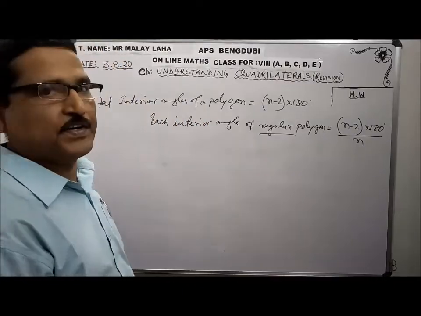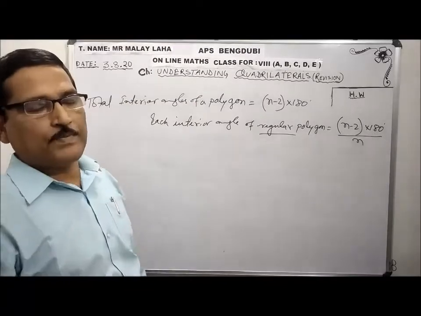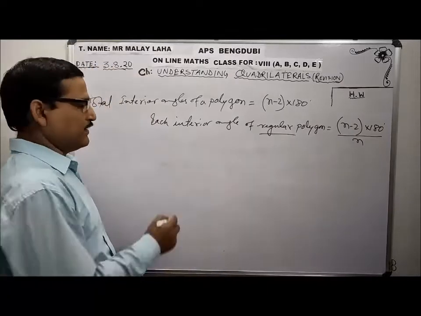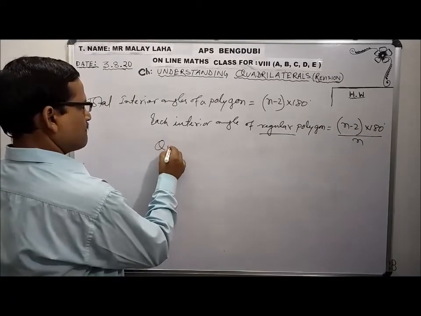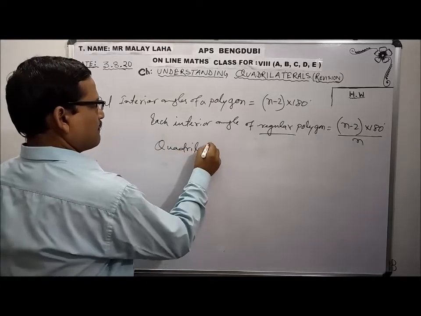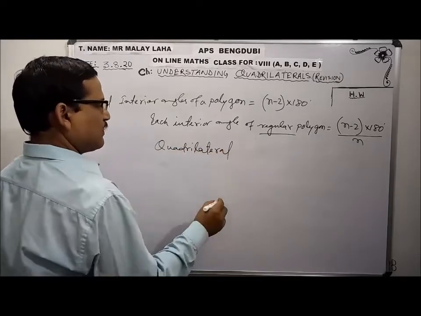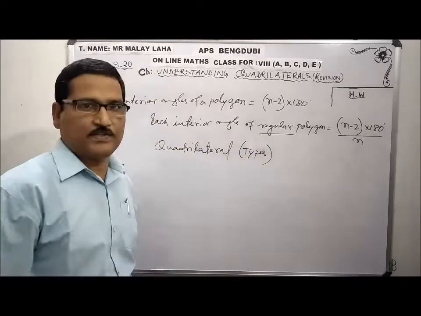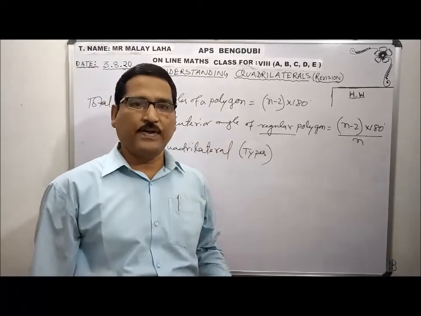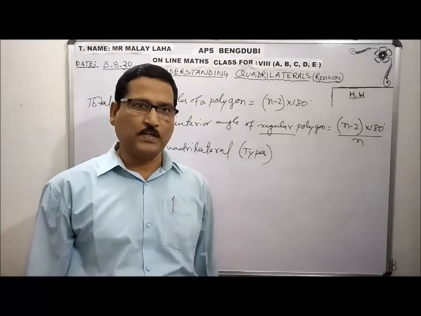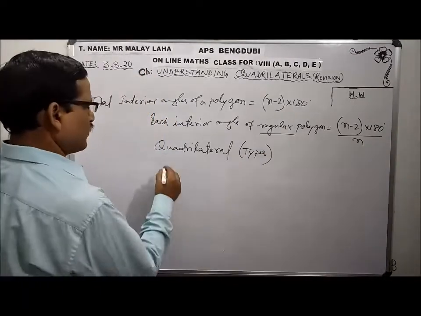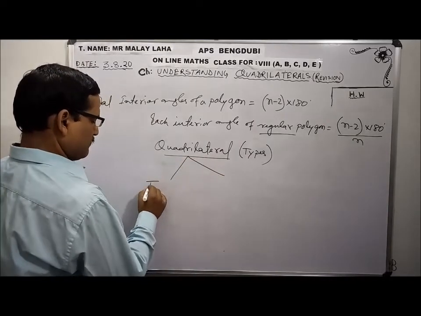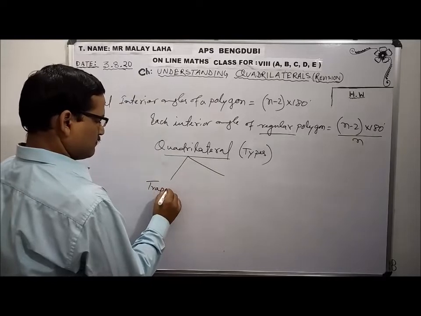Now I am coming to quadrilateral. So in my previous video I have shown you the quadrilateral tree. Quadrilateral, four-sided figure. First you have to find out the types. Different types of quadrilateral with properties. Because so many questions are framed on the basis of the properties of quadrilateral. You have to find out the type of quadrilateral. Quadrilateral is first basically divided into two types. One is the trapezium.